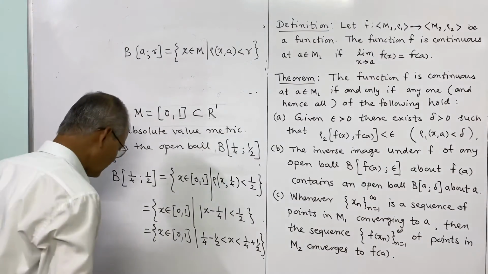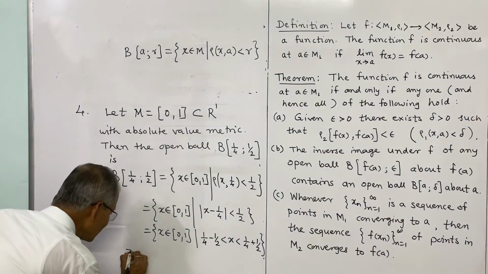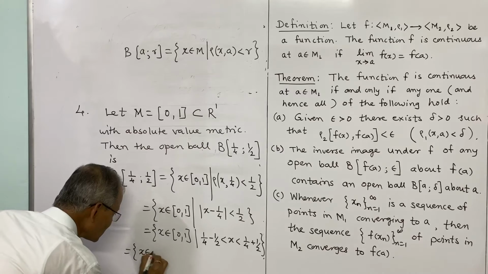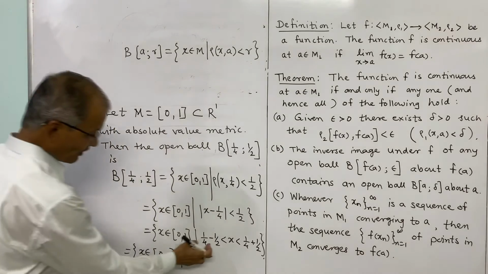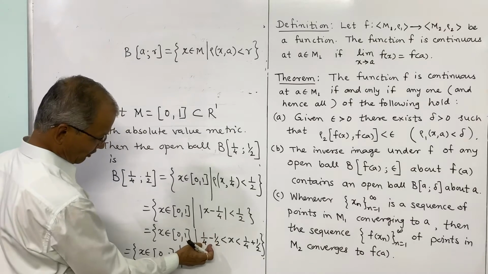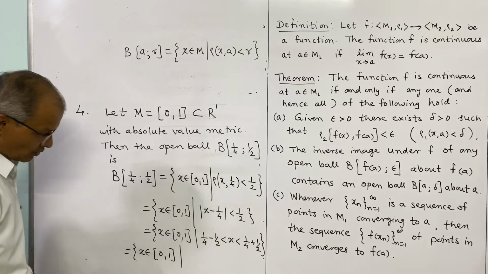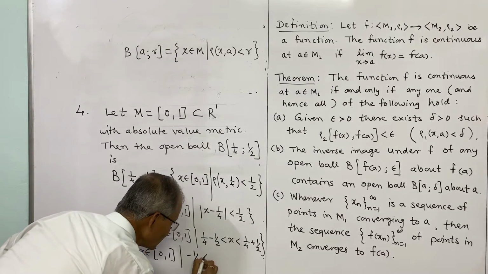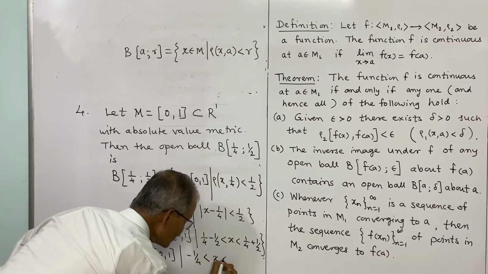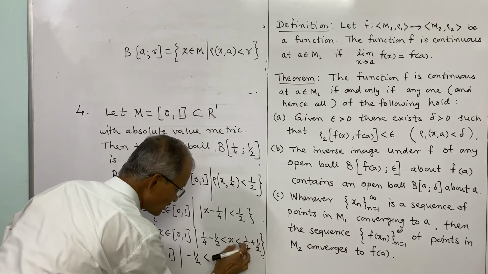This further implies x belongs to the interval 0 to 1 such that, taking the LCM as 4, 1 minus 2 gives minus 1/4 is less than x is less than 3/4.